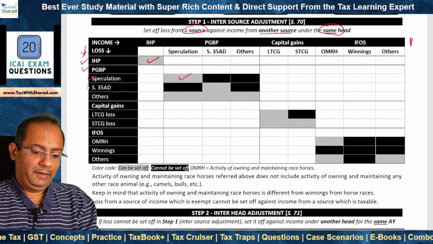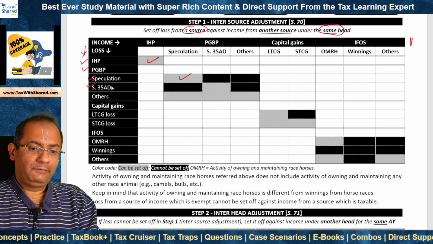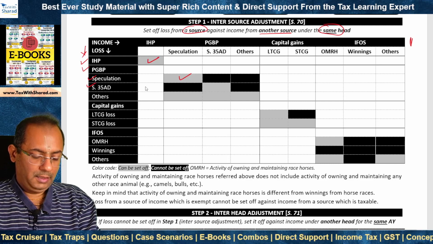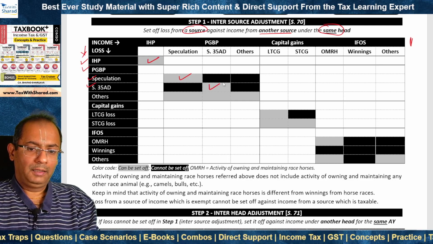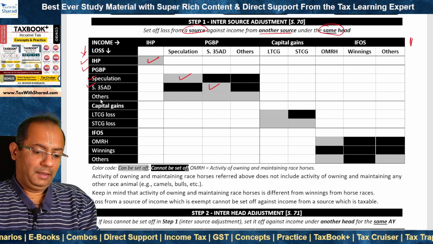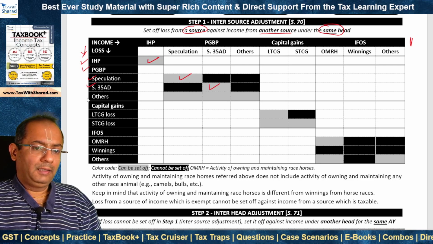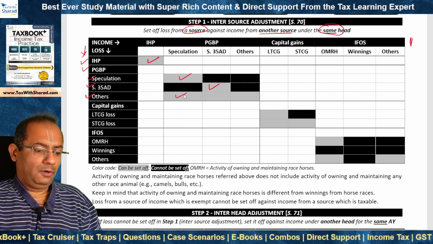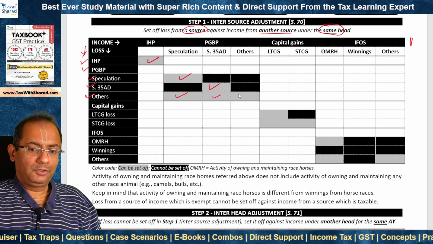What about section 35AD? Loss from a specified business referred under section 35AD can be set off only against income from another specified business, not against other categories of income. Loss from any other business can be set off against income from another business and there is no restriction in this regard.